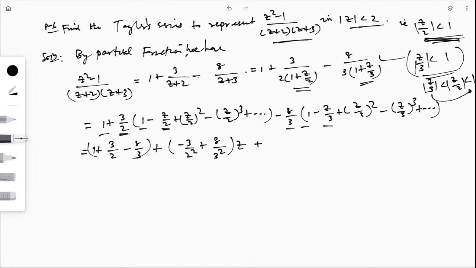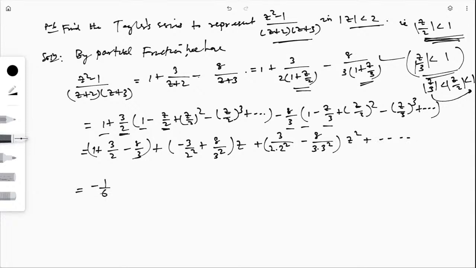Similarly, for z square, I can write 3 divided by 2 into 2 square minus 8 divided by 3 into 3 square whole into z square. And similarly it will continue like this.